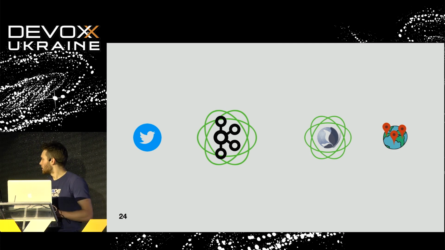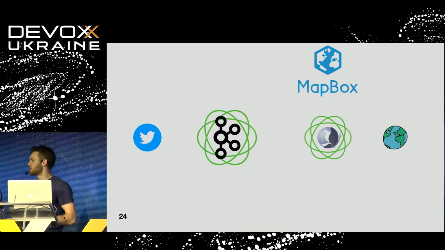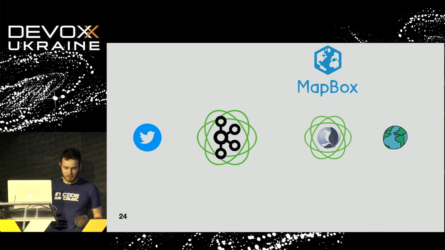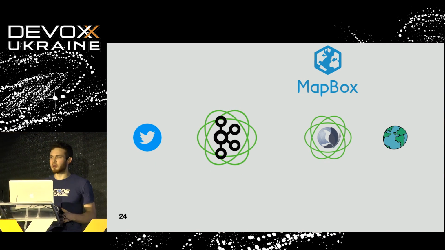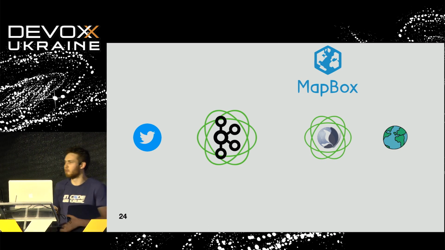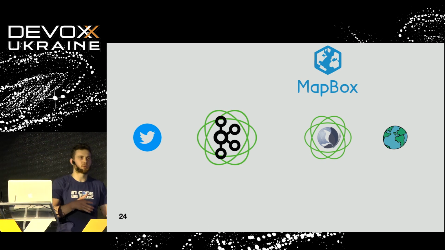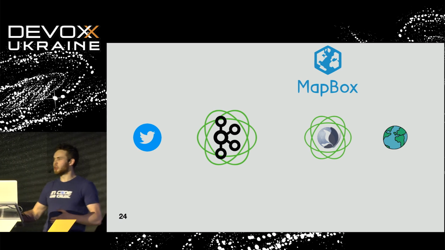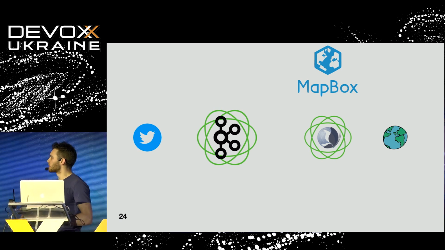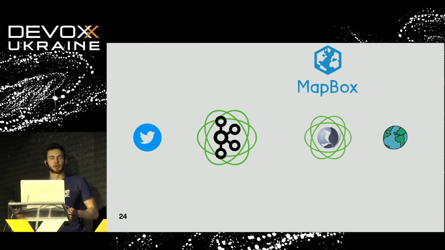For example, we can use... Can you use third-party services? Yeah, we can. For example, we can use the Mapbox service, which allows us, given some information about location, for example the words Ukraine or Kyiv, to understand from which city or location this person is tweeting.